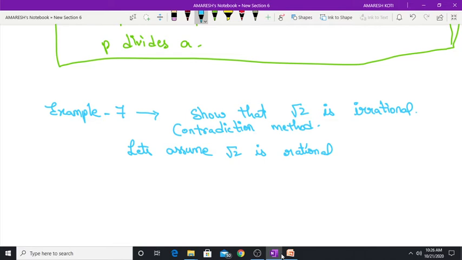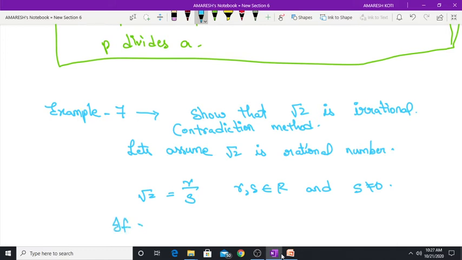So let's assume root 2 is a rational number. What is a rational number? A number in the form of p by q, where p, q belong to integers and q is not equal to 0. So write root 2 equals r by s, for some integers r, s, and s not equal to 0.